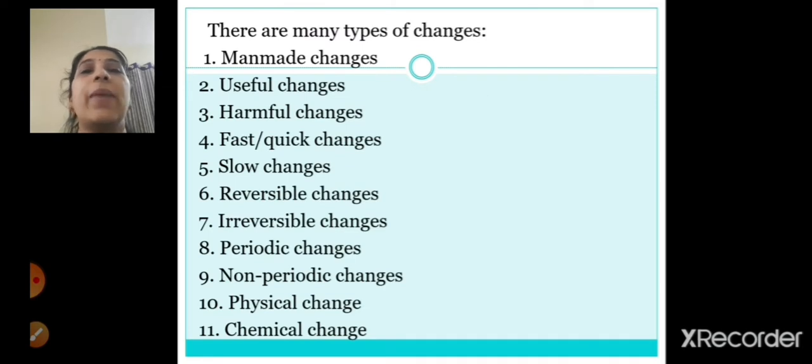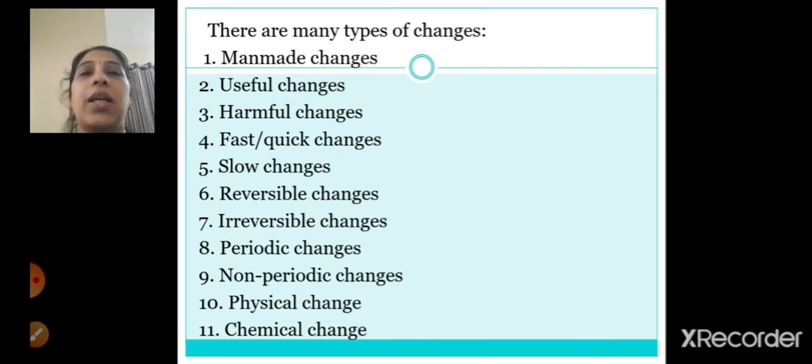Now there are many types of changes. Man-made changes, useful changes, harmful changes, fast or quick changes, slow changes, reversible changes, irreversible changes, periodic changes, non-periodic changes, physical change and chemical change. In this chapter we are going to see about these 11 types of changes.